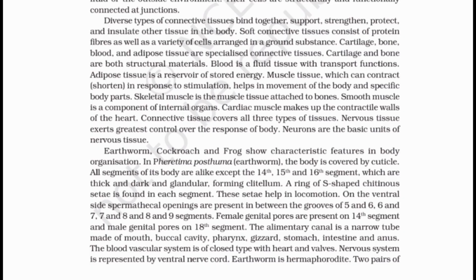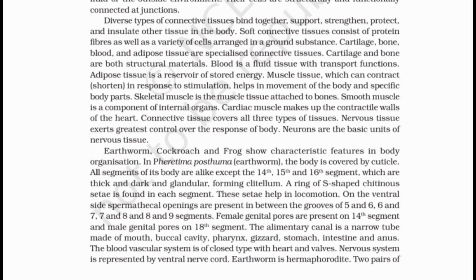On the ventral side, spermathecal openings are present in between the grooves of 5 and 6, 6 and 7, 7 and 8, and 8 and 9 segments. Female genital pores are present on the 14th segment, and male genital pores on the 18th segment. The alimentary canal is a narrow tube, made of mouth, buccal cavity, pharynx, gizzard, stomach, intestine and anus. The blood vascular system is of closed type with heart and valves.